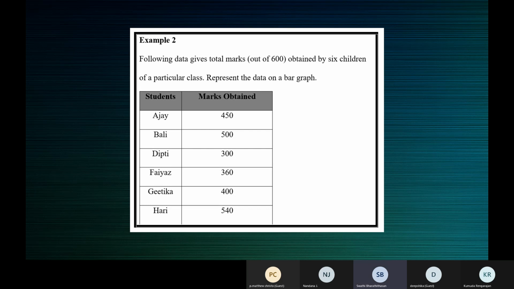Ma'am, for this type of question, we need to have a particular scale, and that scale can be drawn with these markings, no, ma'am? Correct. Just recall as much as possible from 6th standard. We'll also understand this in the next class.